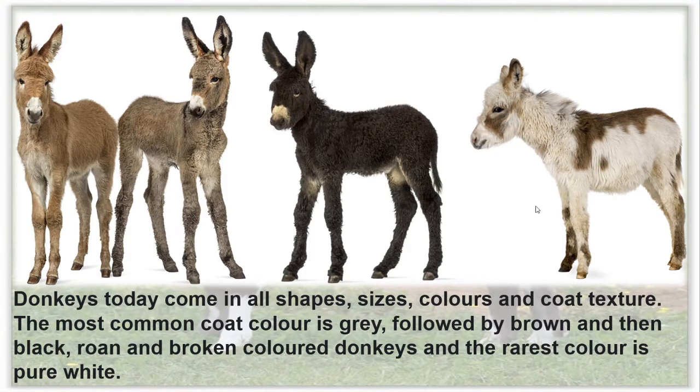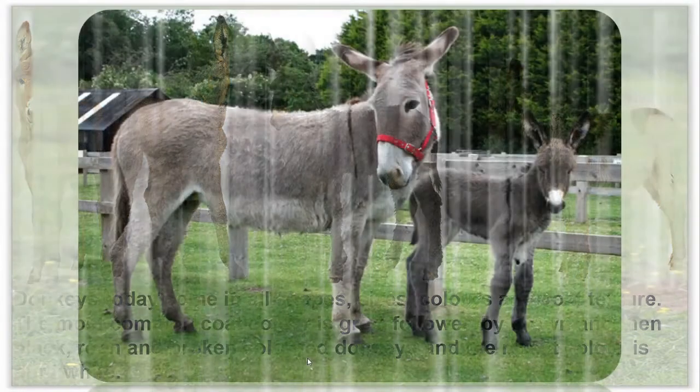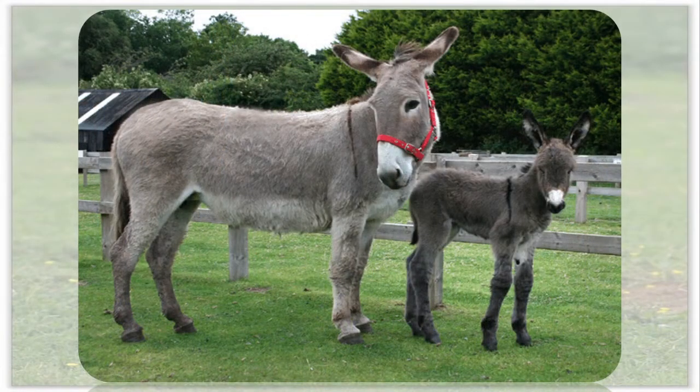The rarest color is pure white. Yes, here you can see a mother and a child. Correct? Mother donkey and this is called foal.